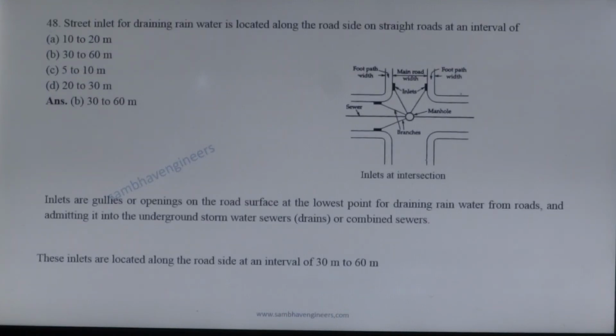Next question. Street inlet for draining rainwater is located along the roadside on a straight road at interval of. Inlets are the openings on road surface at the lowest point for draining rainwater from roads to the underground storm water sewers or combined sewers. These inlets are located along the roadside at interval of 30 to 60 meter.